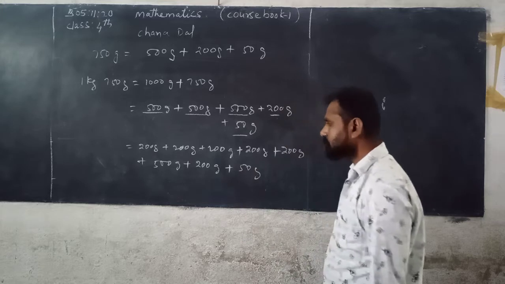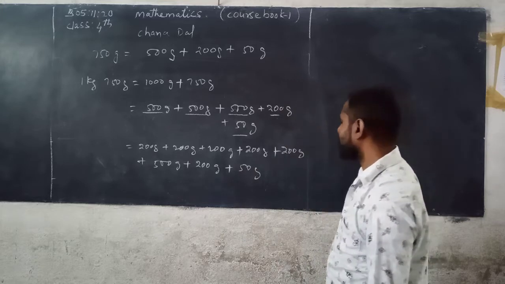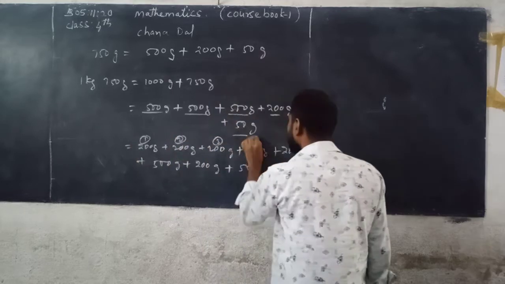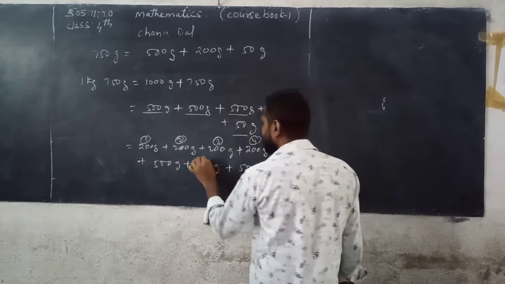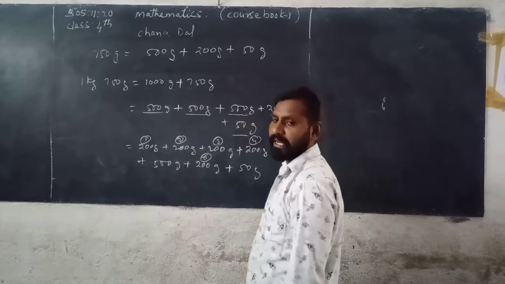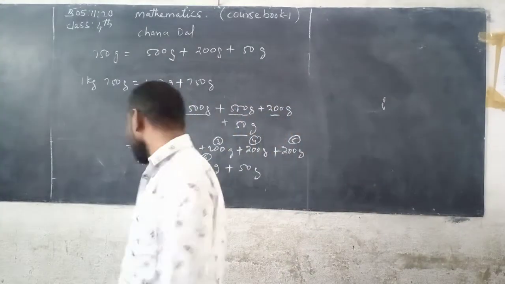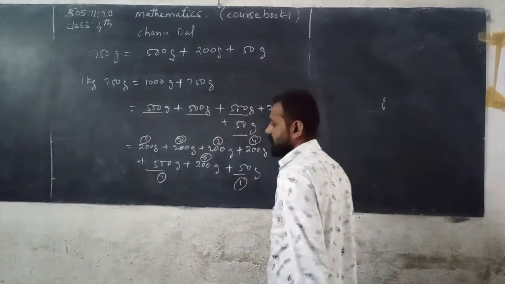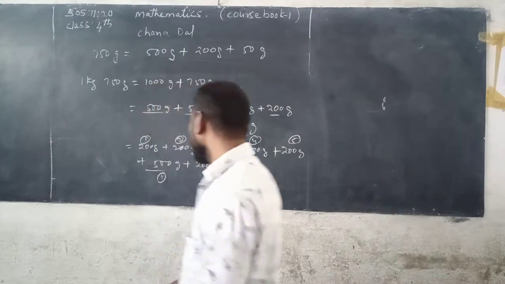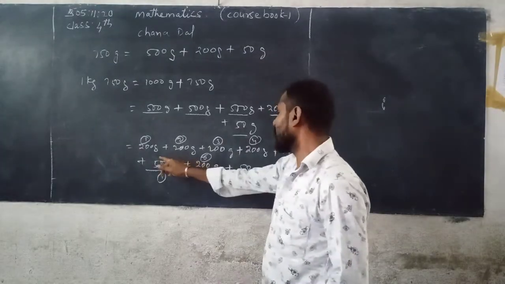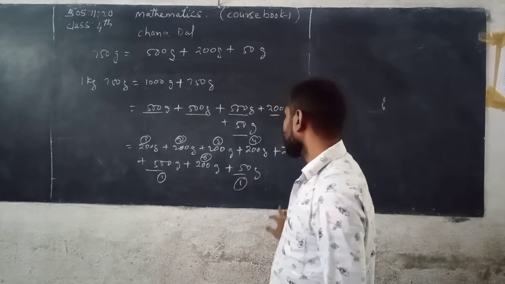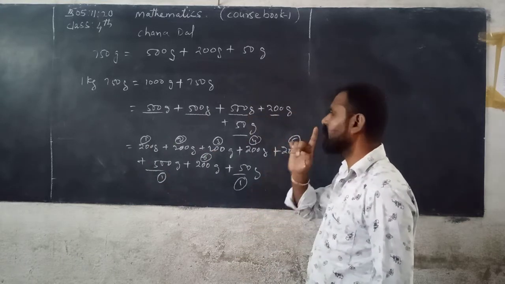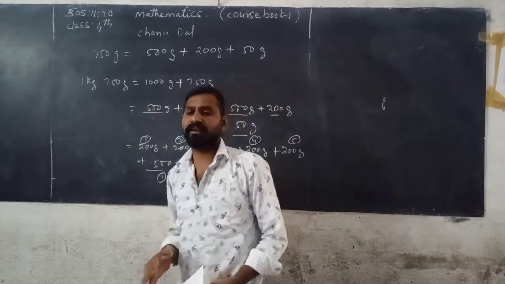See here, how many 200 grams packets? 1, 2, 3, 4, 5, 6 packets of 200 grams. Next 500 grams 1 packet. Next 50 grams 1 packet. So she needs 6 packets of 200 grams, 1 packet of 500 grams and 1 packet of 50 grams. That is equal to 1 kg 750 grams.